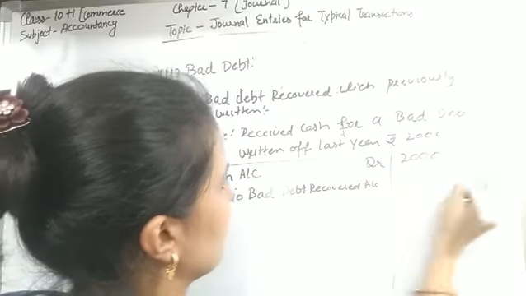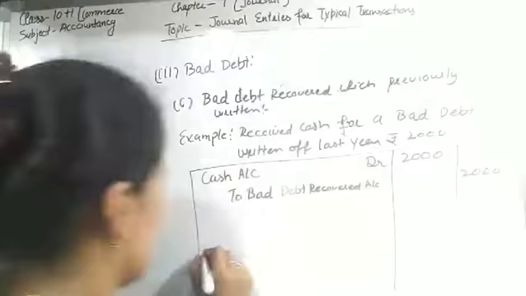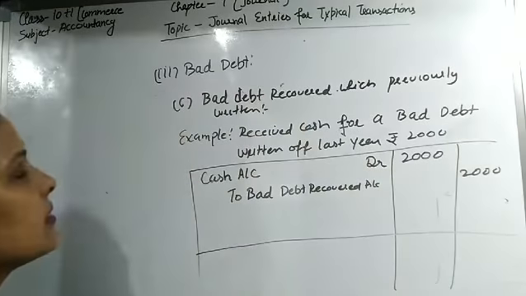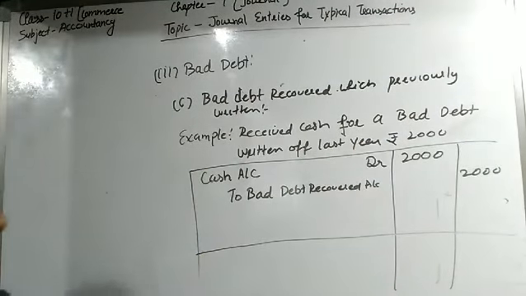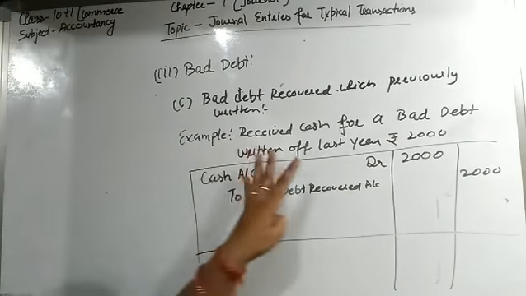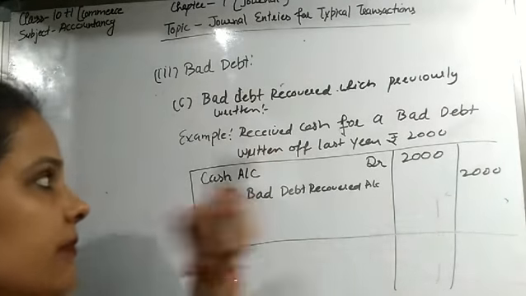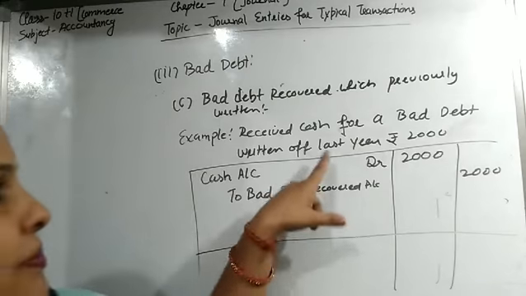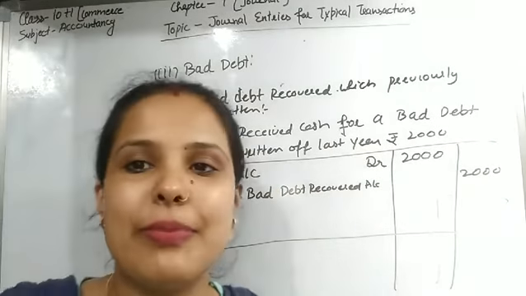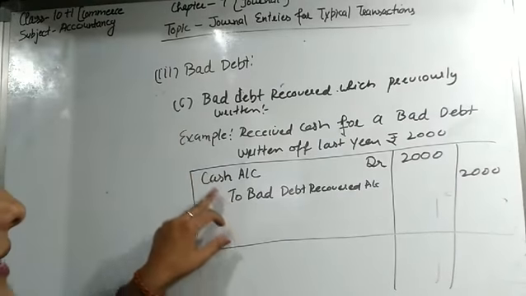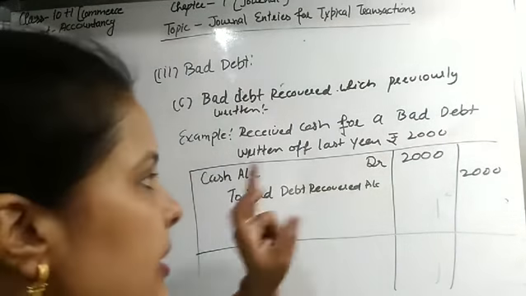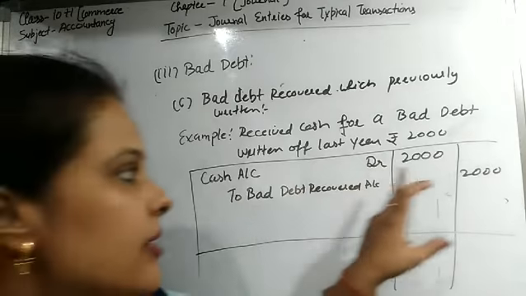Clear students? So the third case is when bad debt recovered which was previously written off. At that time the debtor pays the money. We can say that this bad debt is converted into good debt. The amount is recovered and the entry will be cash account debit with 2000 to bad debt recovered account.